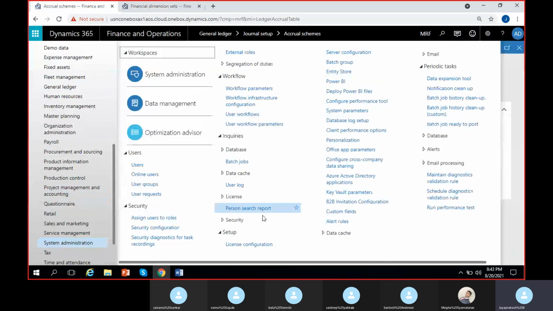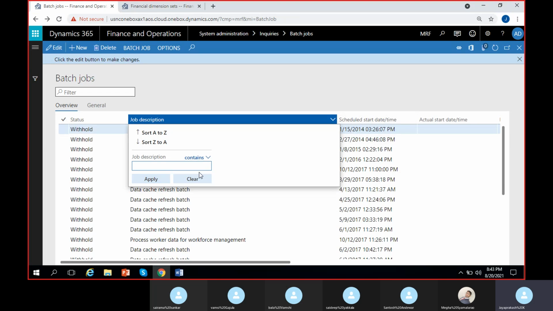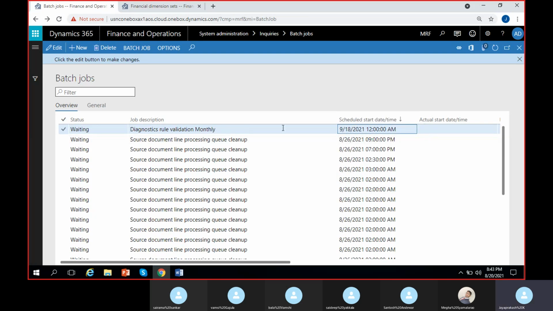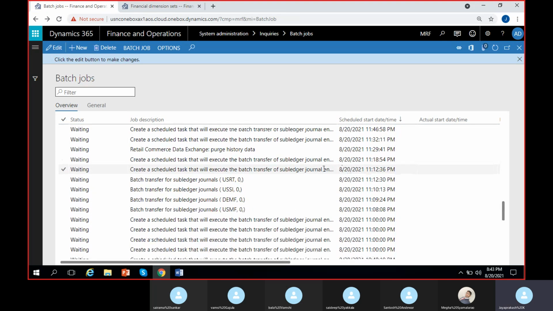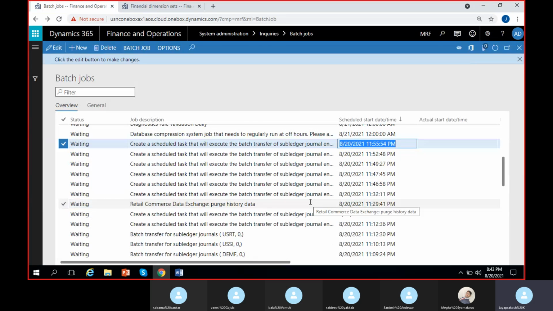System administration. Here I have batch jobs under inquiries. Click on batch jobs. Search for the batch job name. Actually, go for financial dimension sets or balances something. We can also search it by date. Let us try to search it by date. Scheduled start date. I'll go for new to old so that I can see the new one. 26/8. These are all beyond our date. So for 20th 8, we have batch transfer. No, not batch transfer.